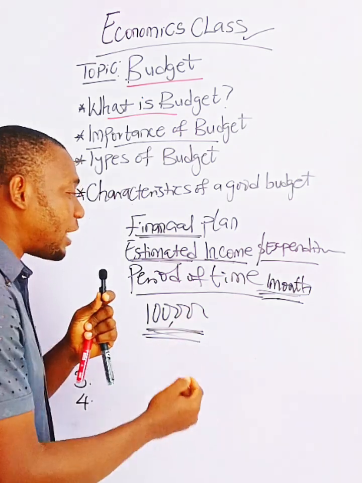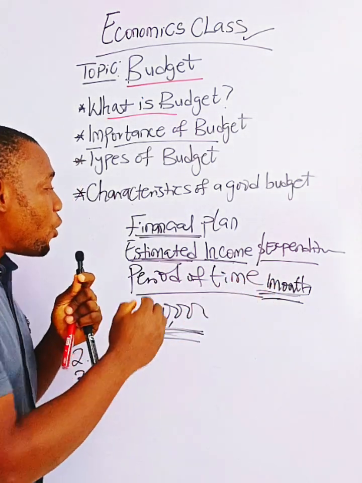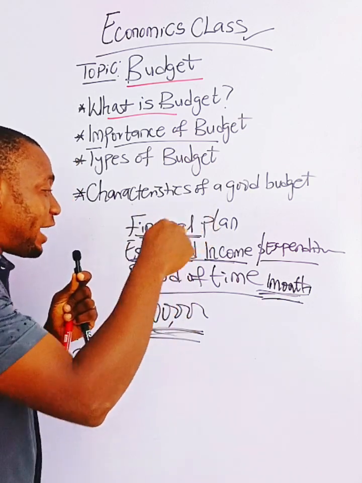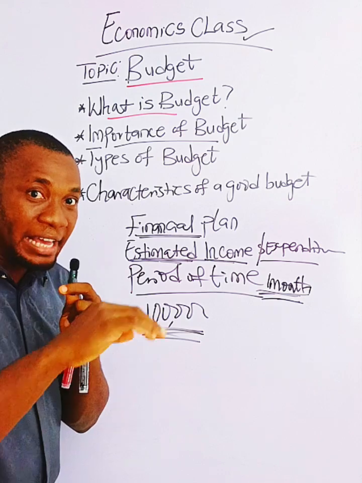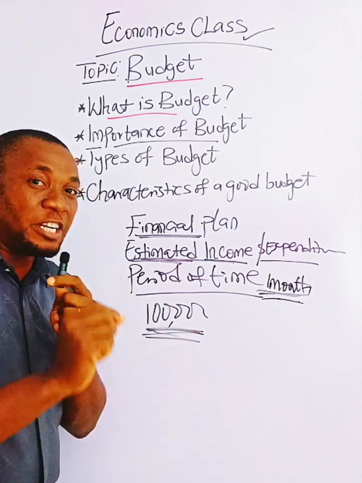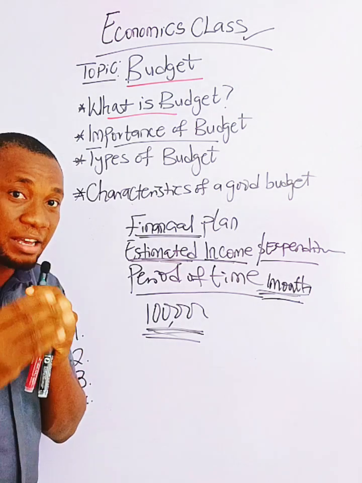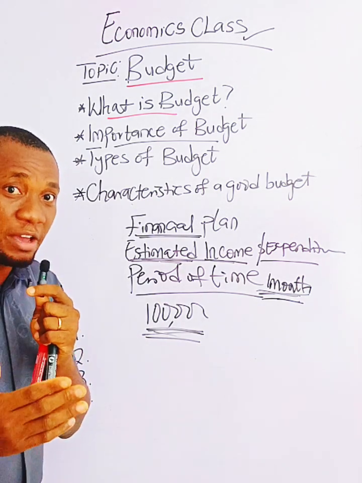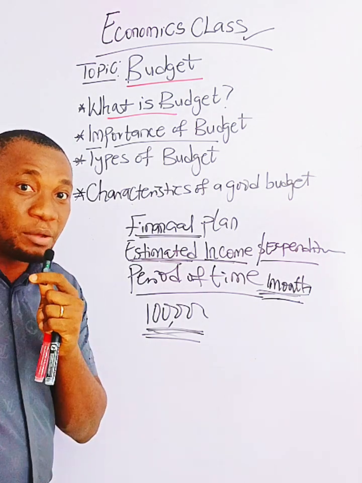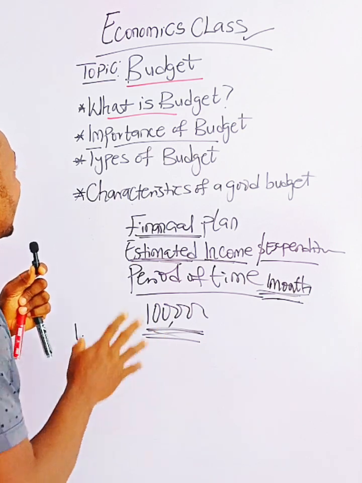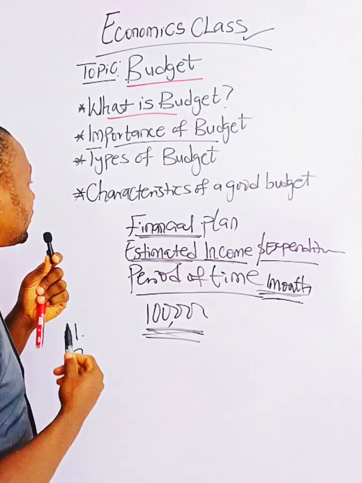If you have budgeted 50,000 naira for a month, now when you have extra income, you dare not use the extra income to buy whatever you want to buy. You keep it aside because you have already budgeted 50,000 for the month. If you now have 60, 70, 80, 90 and whatsoever that is necessary, you can be able to now save those because you have a budget. Are you following? All right, these are importance of budget.